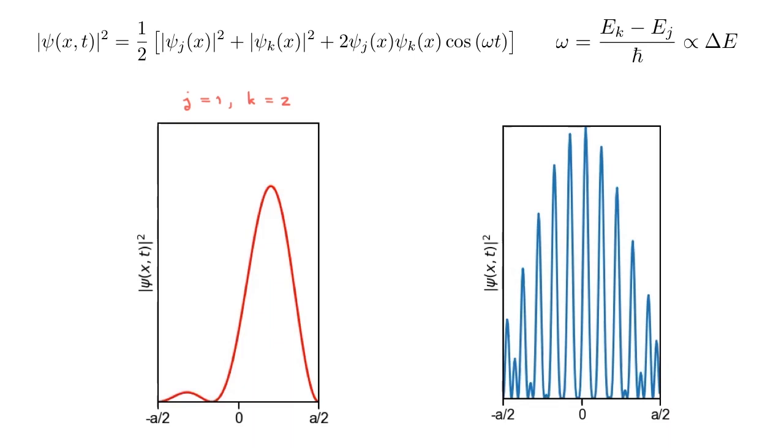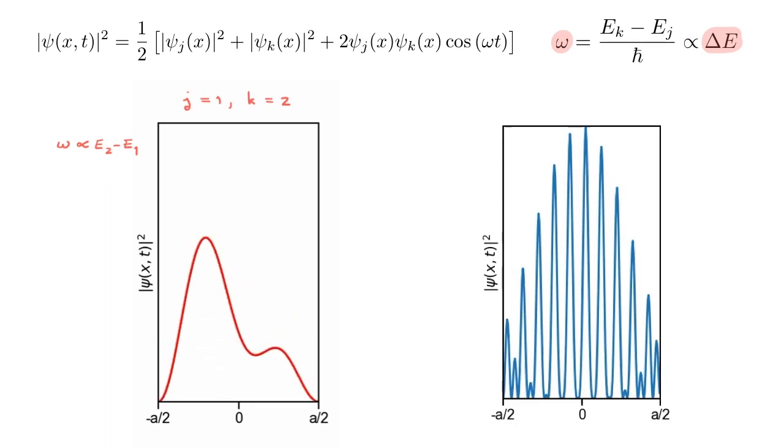The frequency of oscillation omega is proportional to the energy difference between the 2 states that we are mixing, and in this case it corresponds to the energy difference between E2 and E1. And this is what the dynamics of the system looks like. We see that the high probability of finding the particle on either side of the well oscillates periodically in time.